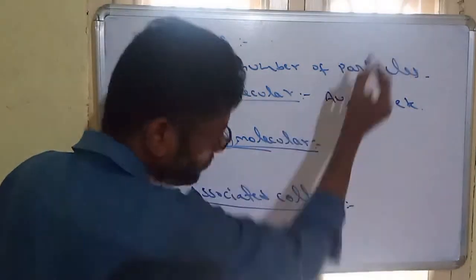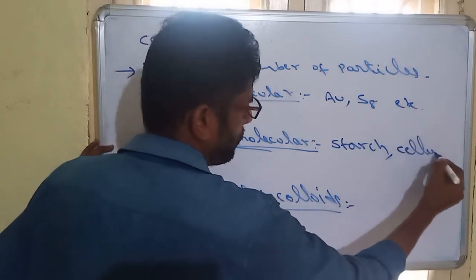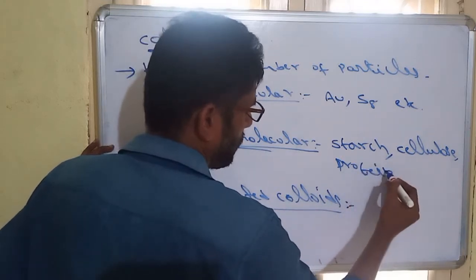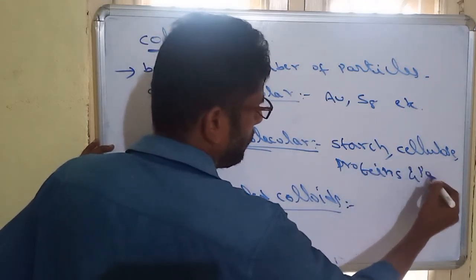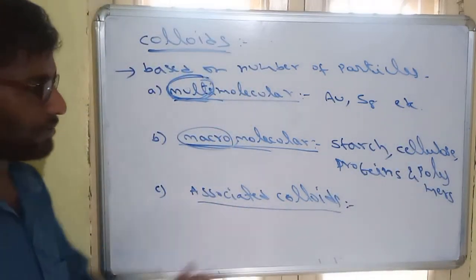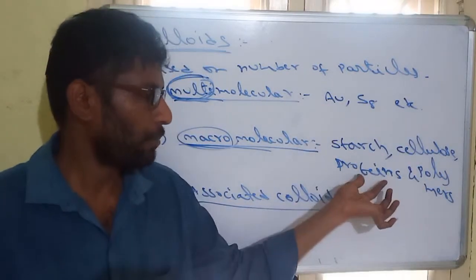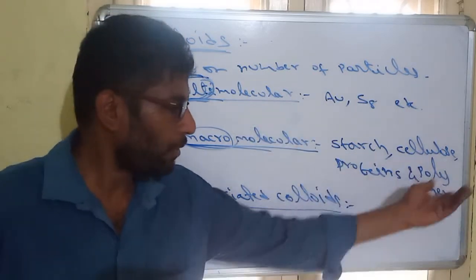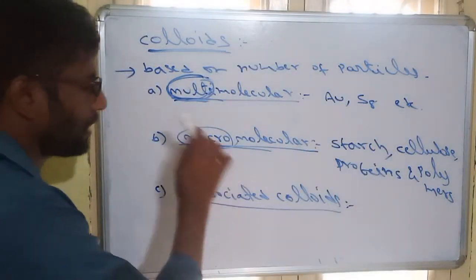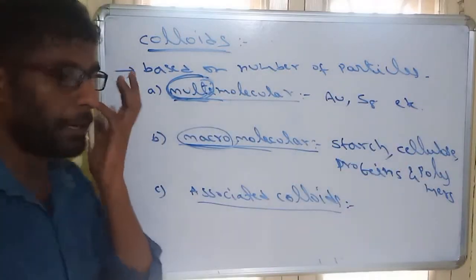Examples here are starch, similarly cellulose, proteins, and all polymers. All these are macromolecular. Starch is a very big molecule, a polysaccharide. Cellulose is also a polysaccharide. Protein is a polymer of amino acids. All these are bulky molecules. When bulky molecules form colloid, those are called macromolecular. When small atoms form colloid, those are called multimolecular.